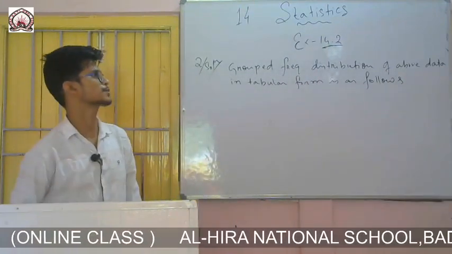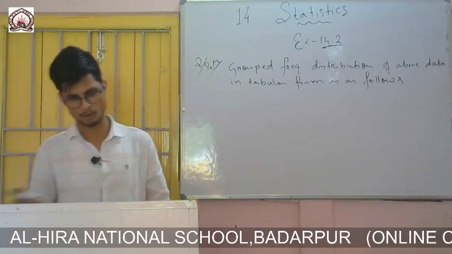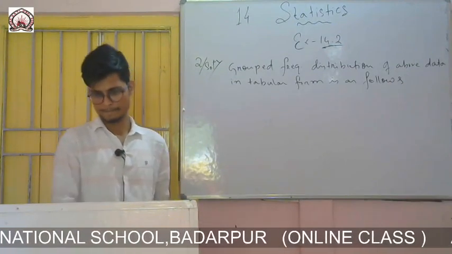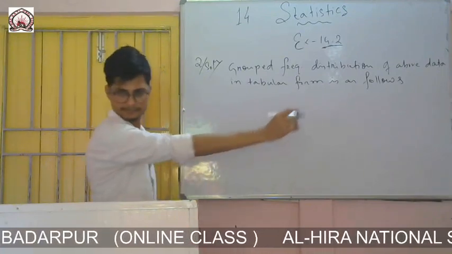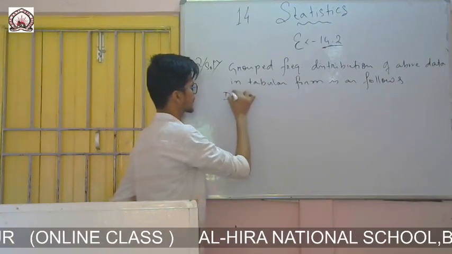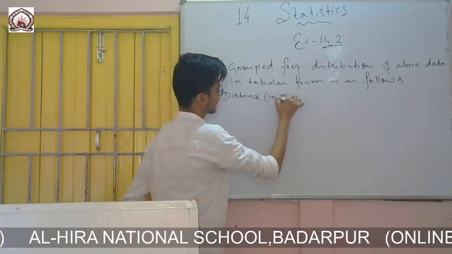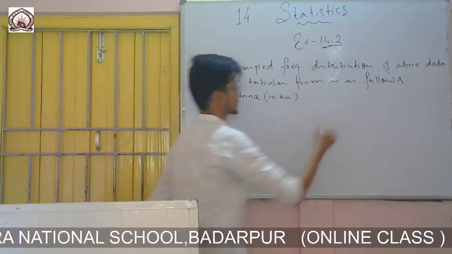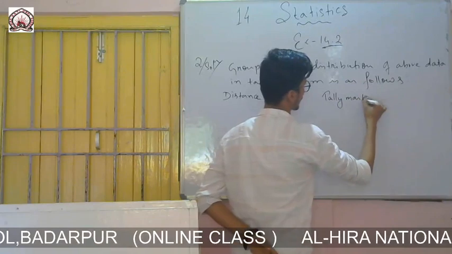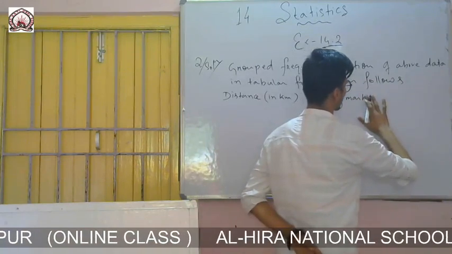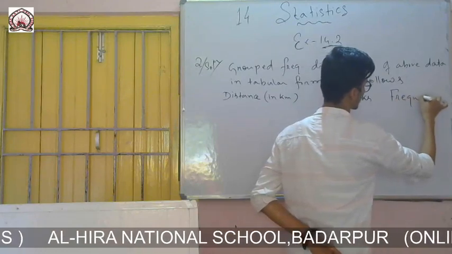So now I will make the columns. First of all, distance in kilometer, then tally marks, and at last it is frequency.